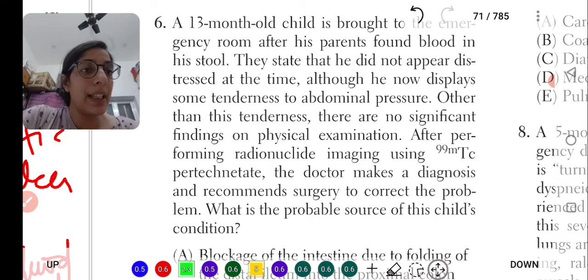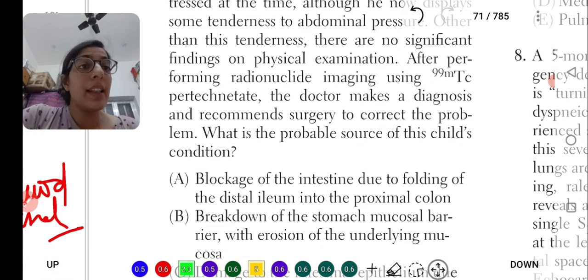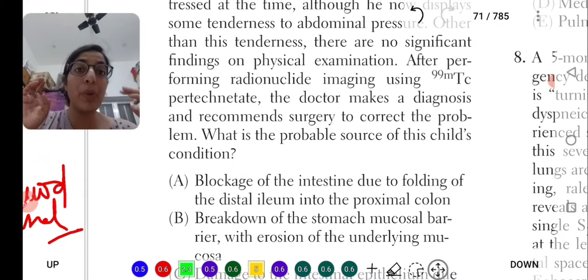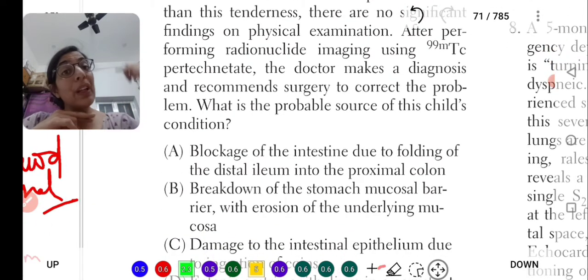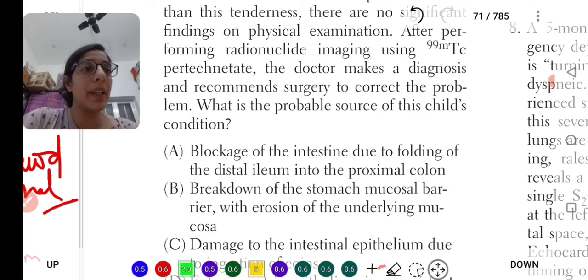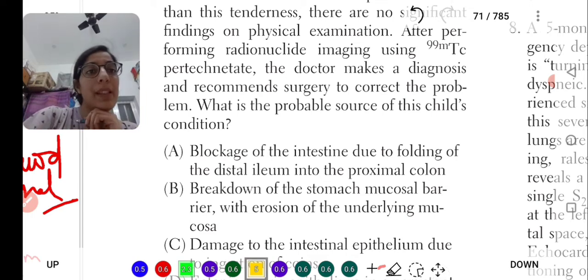Before starting the question, let me tell you one thing. In this session, I am going to start from the last line of the question. But remember, it is not necessary that reading the last line gives you the answer. Sometimes we have to read the complete question. Still, when it is a lengthy question, we discuss from the last line, then discuss the options, and then go back to the question. So let's begin with question number 6.